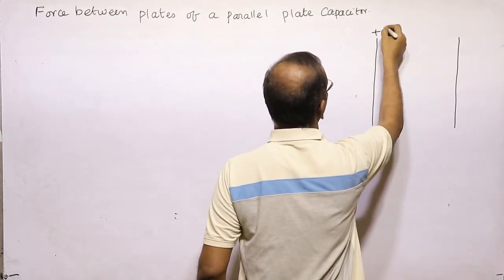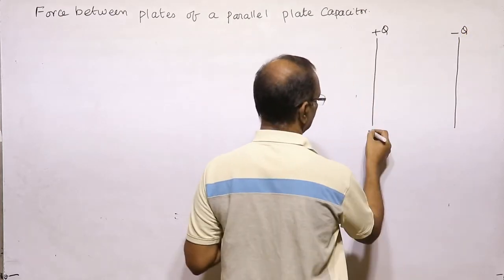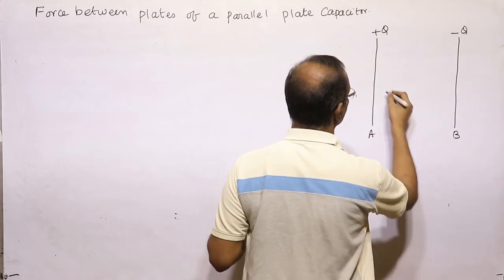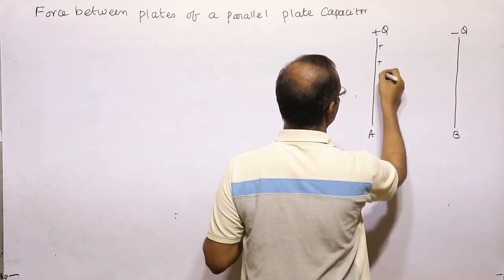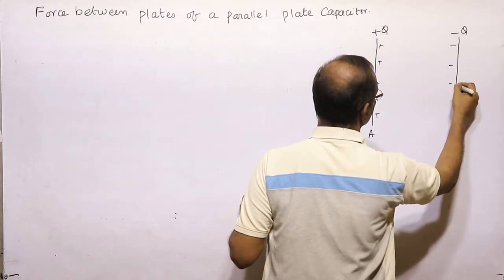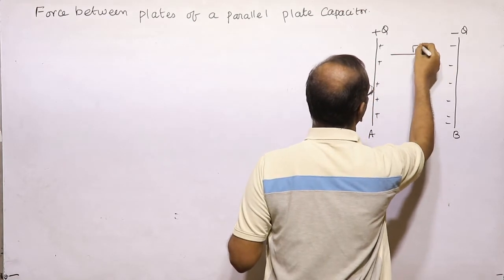This is plus Q. This is minus Q. And this is plate A. This is plate B. And charge will remain inside due to positive charge. So there will be an electric field in this direction.